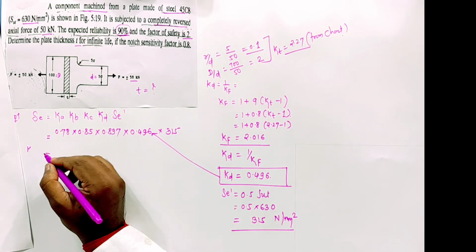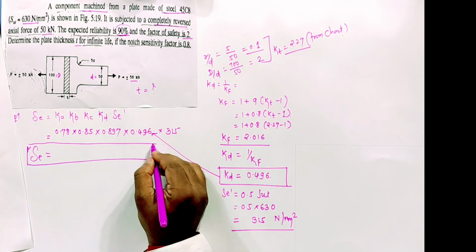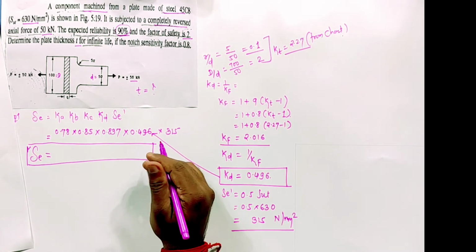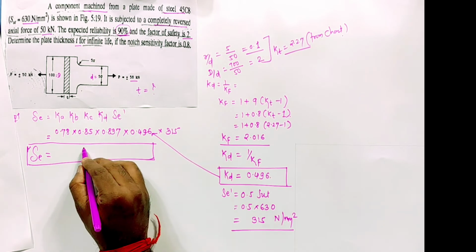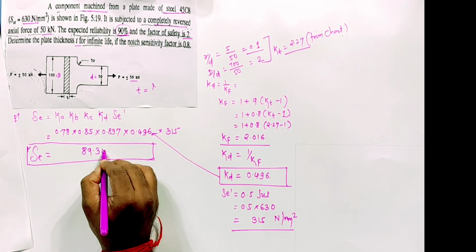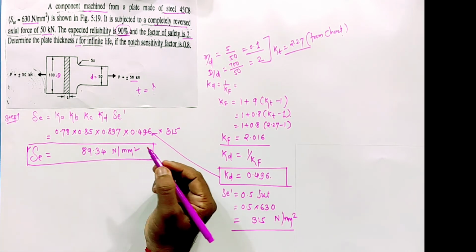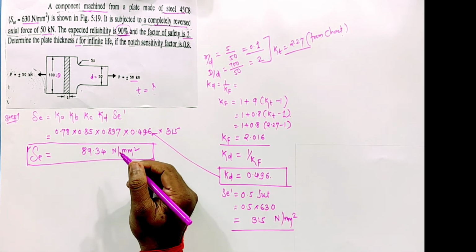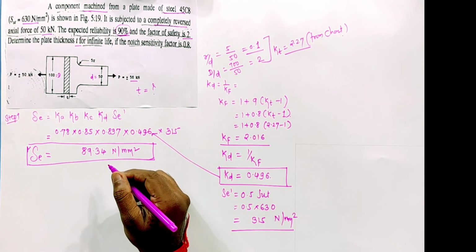By multiplying this, we'll get the endurance limit Se, 89.34 Newton per mm square. Correct? So this will be the endurance limit, but they are interested in thickness. But we know the nominal stress equation.